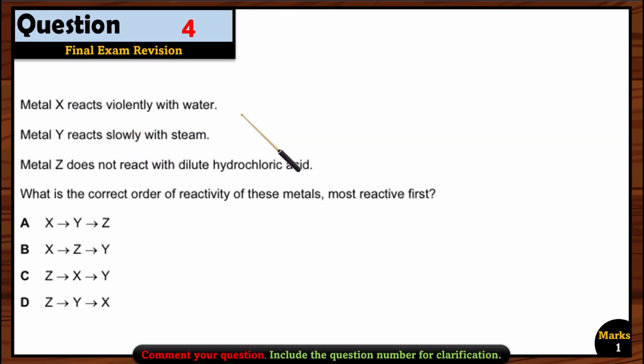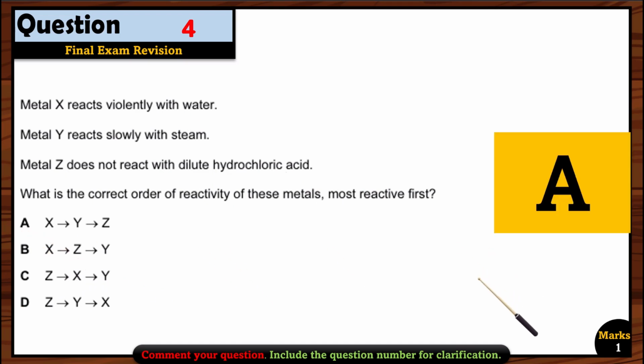Let's see another question. Metal X reacts violently with water. Metal Y reacts slowly with steam. Metal Z does not react with dilute hydrochloric acid. What is the correct order of reactivity of these metals, most reactive first? Of course, metal X will be the first one because it reacts violently with the water. Metal Y reacts slowly with steam, not even with the water, so Y will come after that. And then metal Z is not even reacting with HCl, so it will come after that. So X, Y, Z will be the correct series. Option A is correct here.